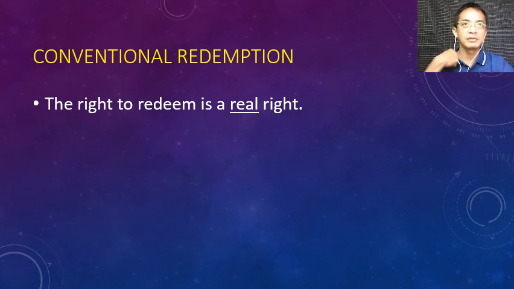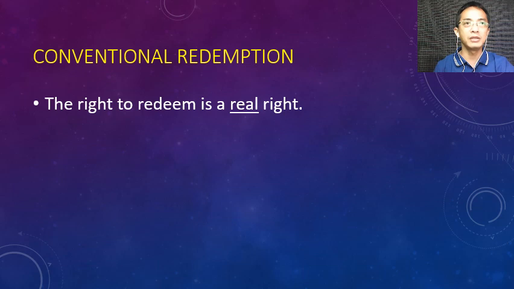For example, a seller sold a thing, a determinate thing, to a buyer, with the right to repurchase, then later the buyer sold the same property to Mr. X. Okay, so Mr. X, who is a third party, must recognize the right to redeem. If the original seller wants to redeem the property, Mr. X is bound to recognize the right to redeem because the right to redeem is a real right.